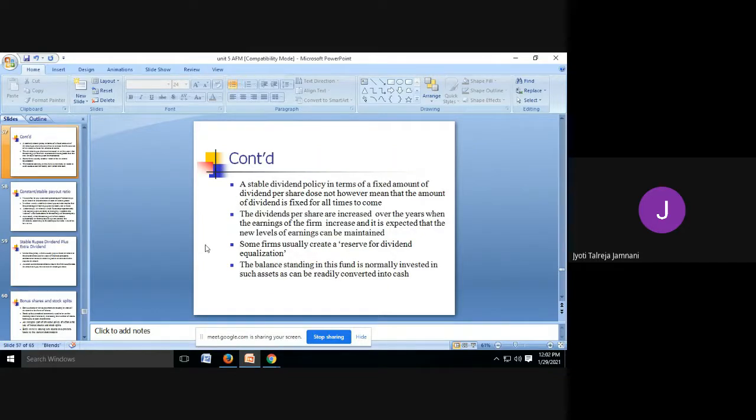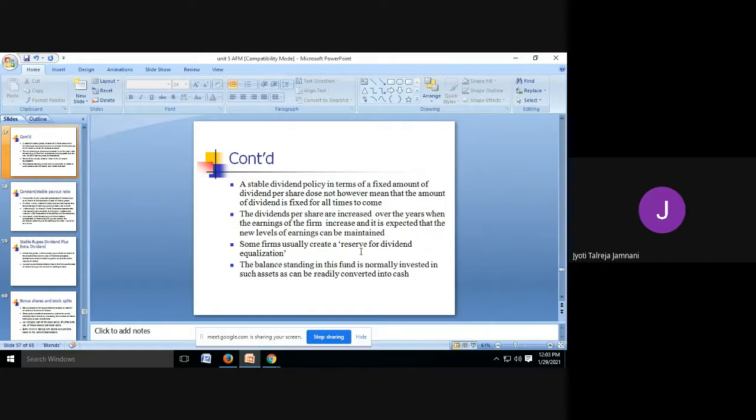A stable dividend policy in terms of a fixed amount of dividend per share does not, however, mean that the amount of dividend is fixed for all time. So this is what I told you. You cannot fix it forever. It can be increased. The dividend per share is increased over the years when the earnings of the firm are expected to increase. So a new level is fixed, maybe from 5 to 7 rupees, and then that is maintained.